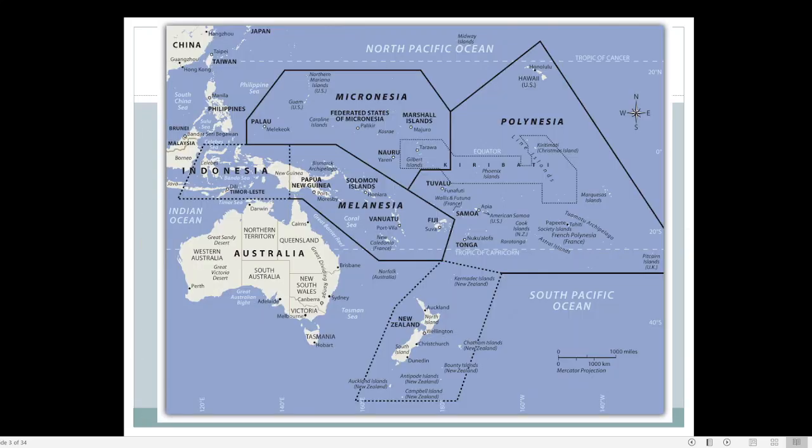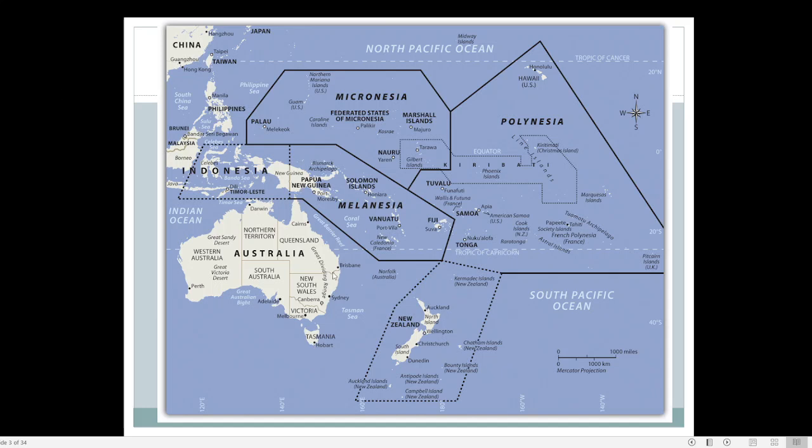If you look at the political map of Australia, Australia has a number of states. One is Western Australia, another is Northern Territory, then South Australia, Queensland, then New South Wales. So these are six states, and then this is the seventh state.